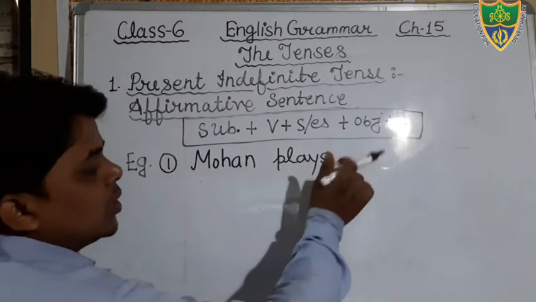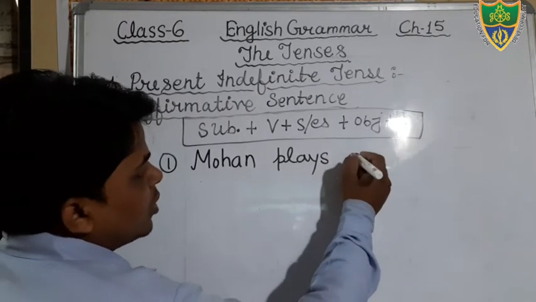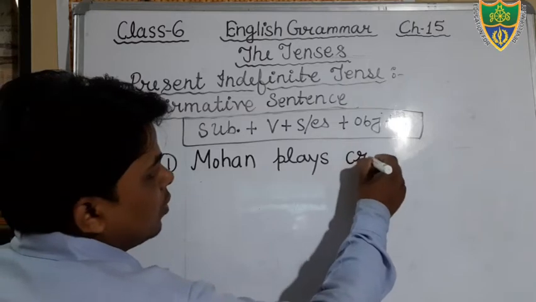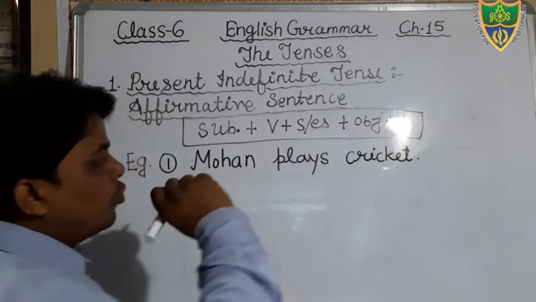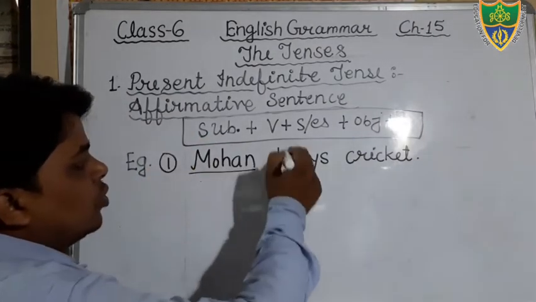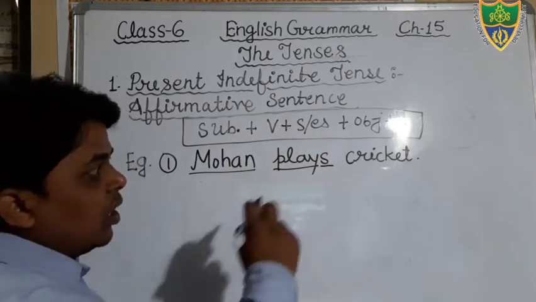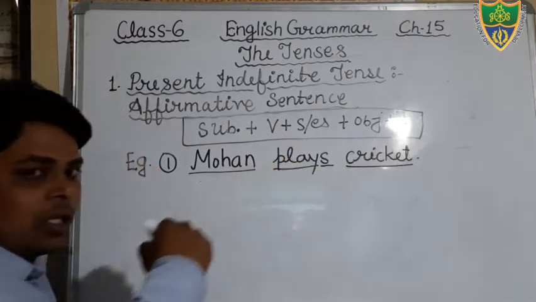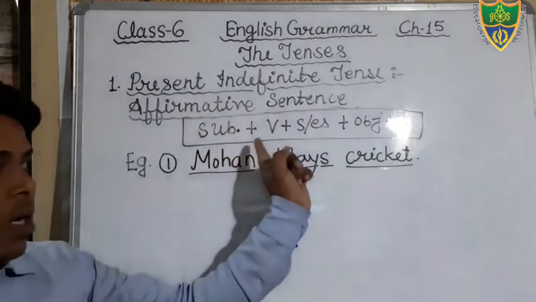Mohan plays. Then if you want to add an object, you can mention here: plays cricket. Now you can see the structure. That is your subject, that is your verb, in which you have added S, and that is your object. So keep in your mind, there will be subject, verb.